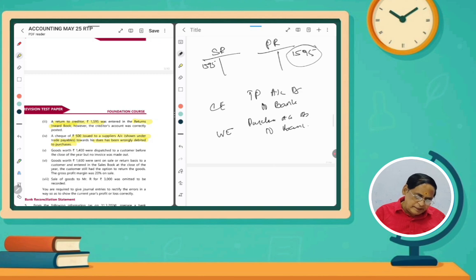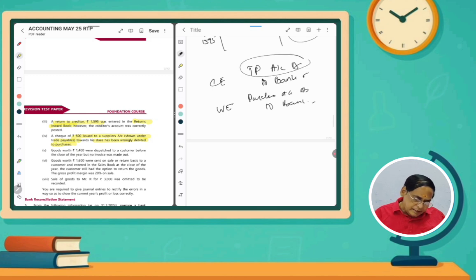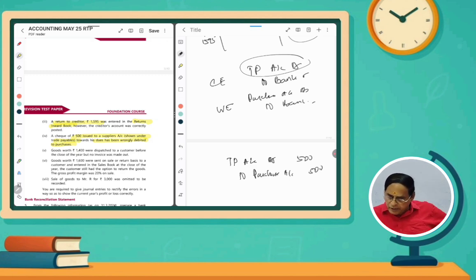So rectification entry means the credit side is correct. We have to write the TP account correctly. So the entry will be trade payables account debit to purchases account. It will not differ, both after trial balance and after balancing. How much amount? 500 rupees. So payment made to the supplier wrongly credited to purchases, now rectified. This is a correct narration.